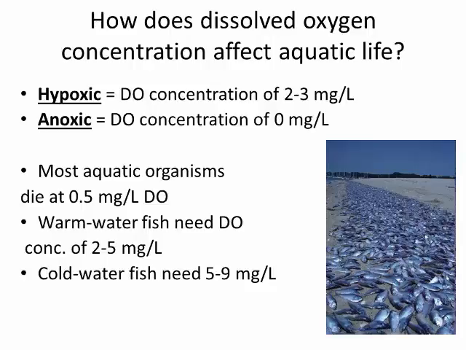Hypoxic conditions are when dissolved oxygen has dropped below 2 to 3 milligrams per liter. Anoxic conditions are when there's absolutely zero dissolved oxygen in the water. Hypoxic and anoxic conditions can be caused by a variety of factors. One of the consequences of hypoxic or anoxic conditions is a fish kill, as can be seen in this slide. We will discuss hypoxic conditions in more detail later in the semester.